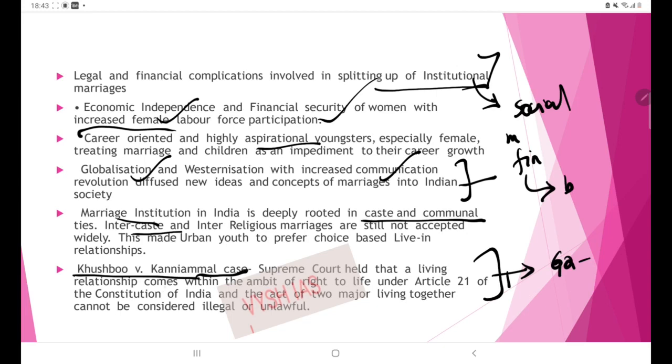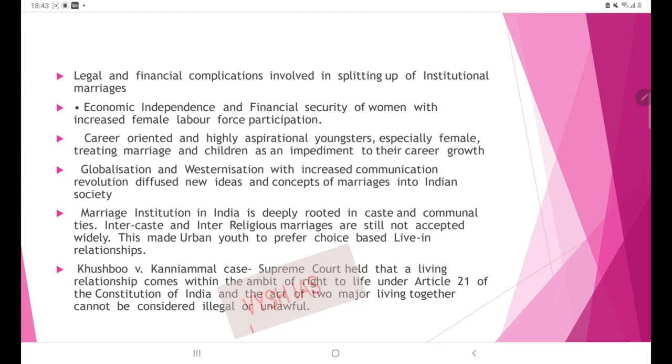So in Khushboo versus Kanniammal case, the Supreme Court held that live-in relationships come under the purview of Article 21. See, I have already told you that Article 21 has many dimensions. You were asked to look into all those dimensions so that you can use them like this. Okay, so this is a direct case of living a life with dignity, the right of the individual. So this was the verdict of the Supreme Court in this regard.